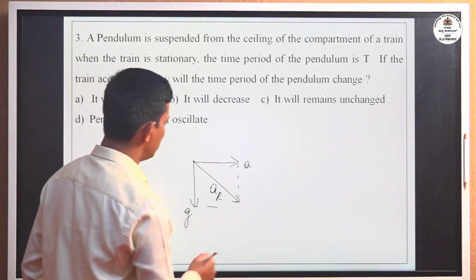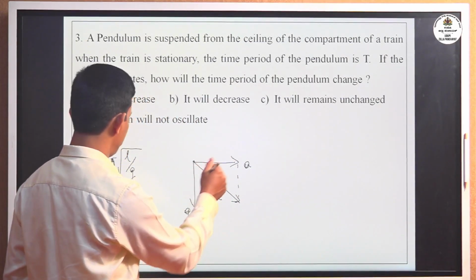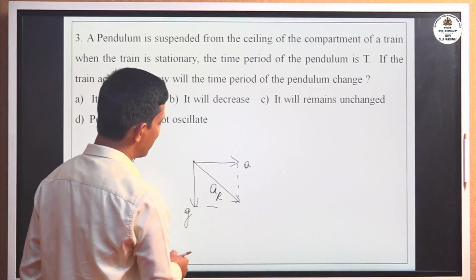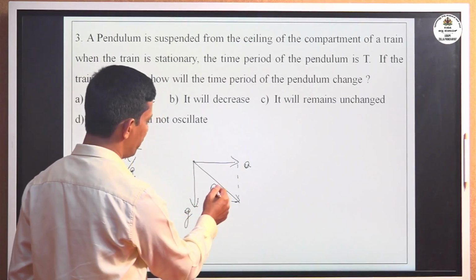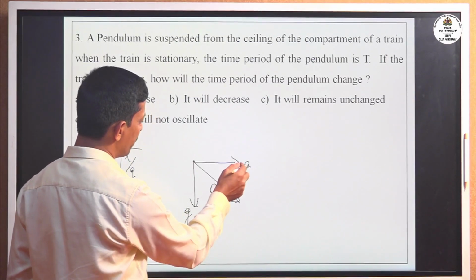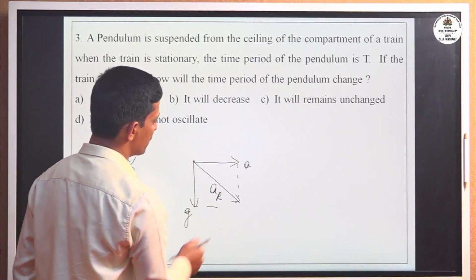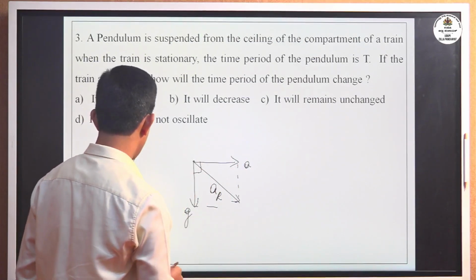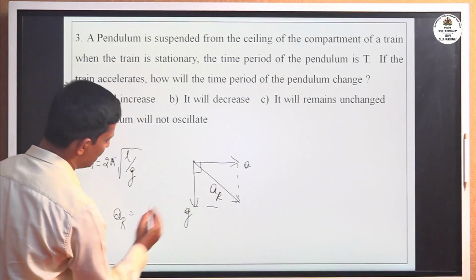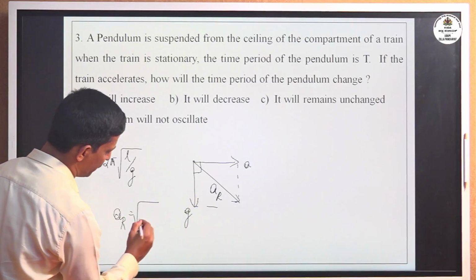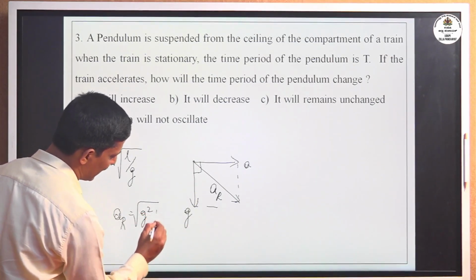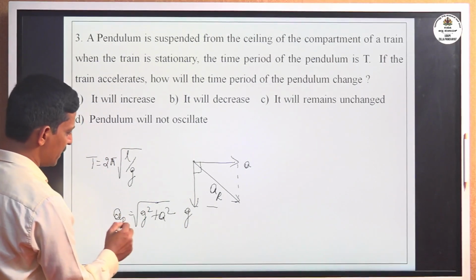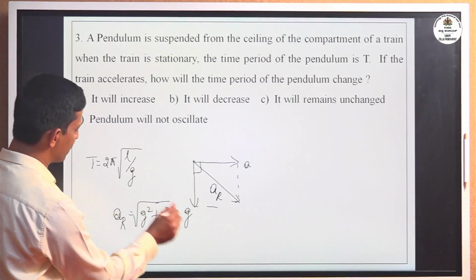already you know that according to the law of parallelogram of two vectors, the resultant vector is given by a_R equal to square root of a square plus g square plus 2ag cos theta. Here theta is 90, cos 90 equal to 0, then resultant acceleration a_R equals square root of g square plus a square.